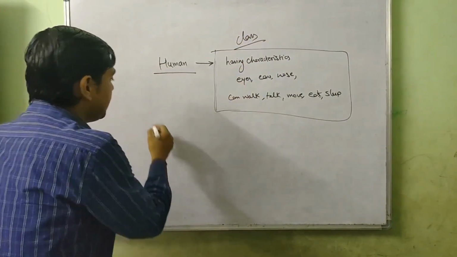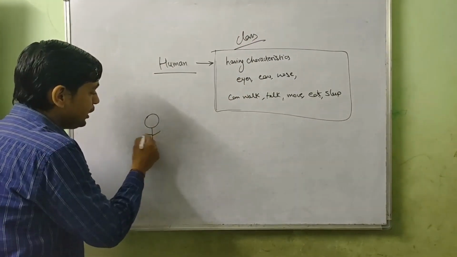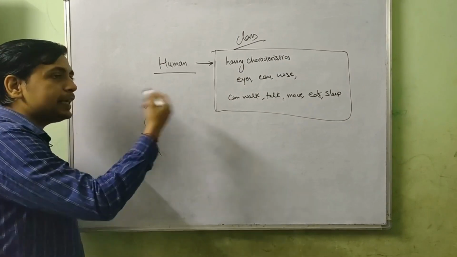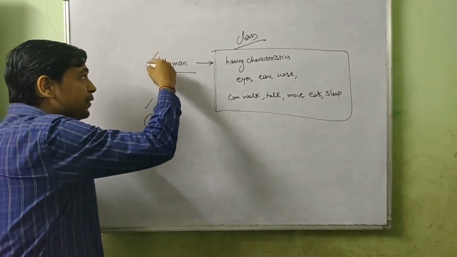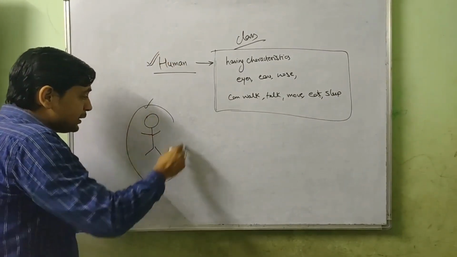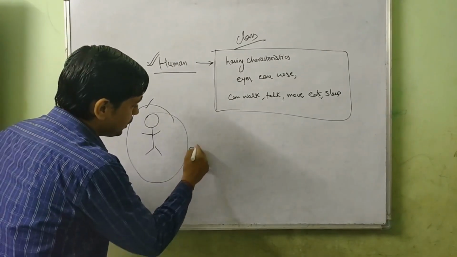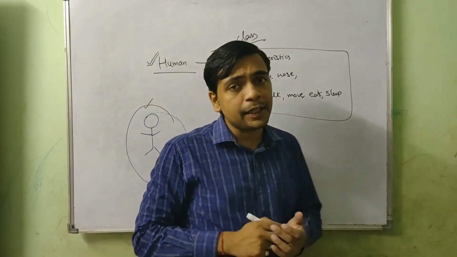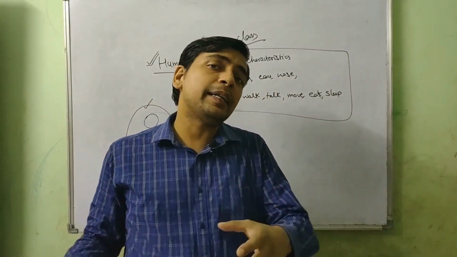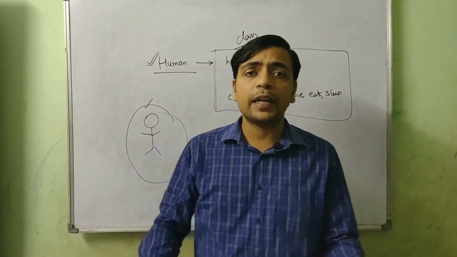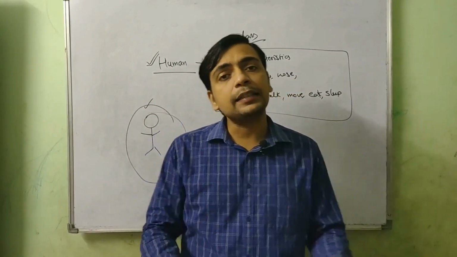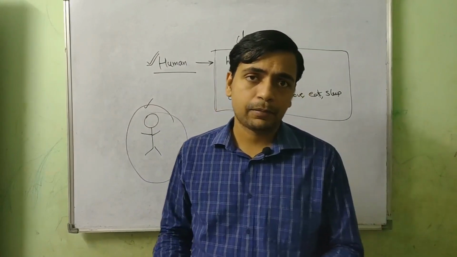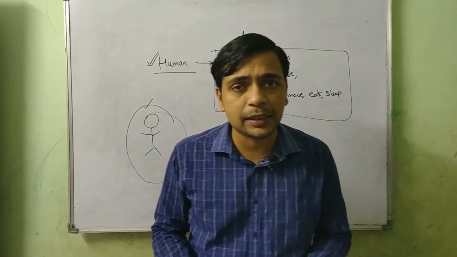But when any human is actually taking birth according to the definition, then this physical existence of this class is nothing but an object. So when we are just defining the thing, we are creating a class, and when we are creating an instance of the definition, we are creating an object. So class is just a definition of the object, and object is an instance of a class. So class and objects are related to each other.